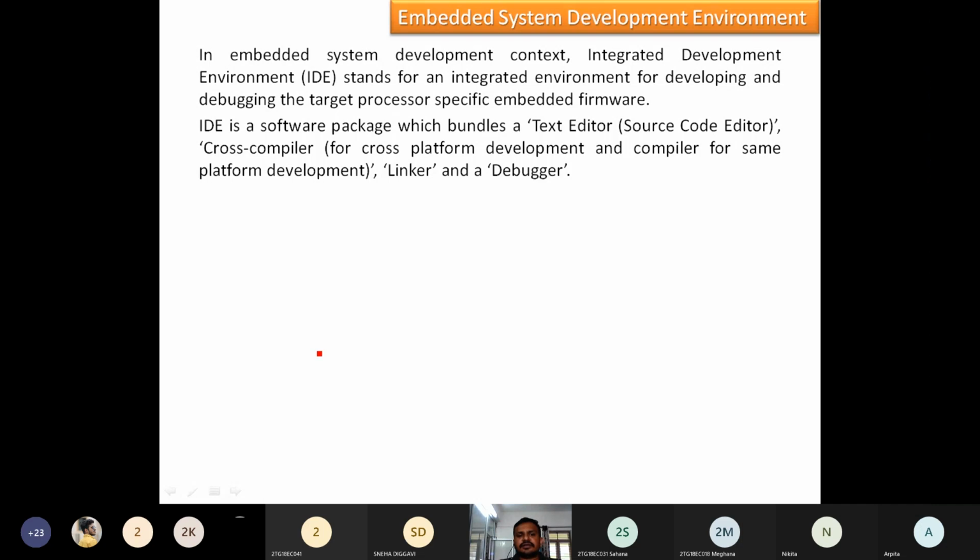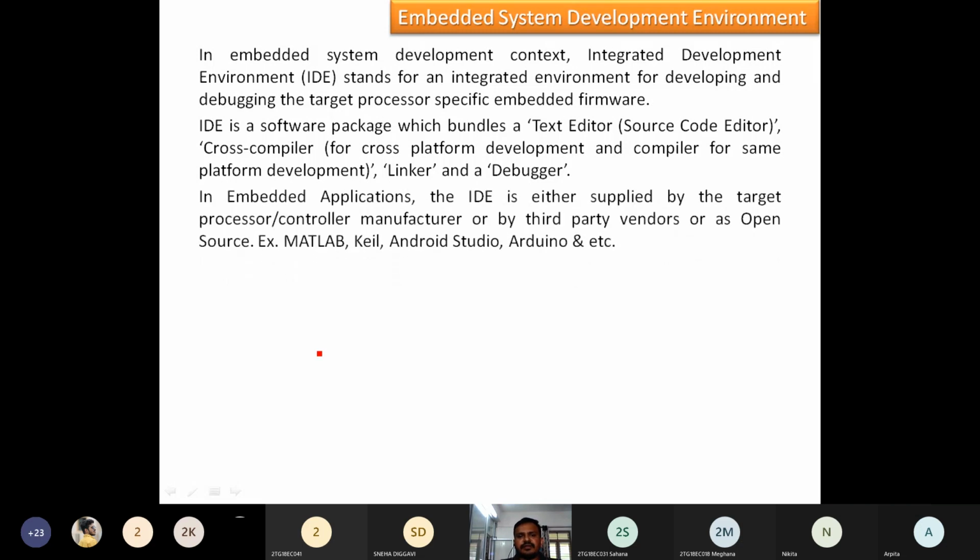Linker, debugger, compiler, and a text editor. So this is the bundle we are going to observe in the complete software package which is used for developing an embedded system firmware. In embedded applications, the IDE is either supplied by the target controller manufacturer or by third-party vendors, or it may be open source. Example, it is MATLAB. What we are going to use for discussing or processing embedded systems.